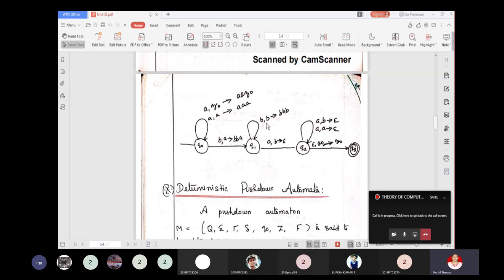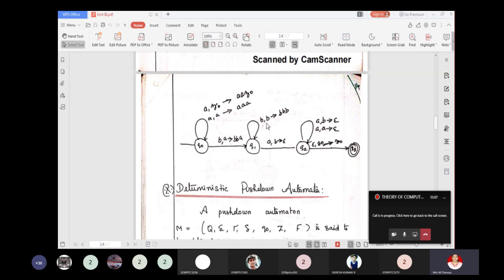Afterwards, when you read A after B, you are supposed to read A. So at that time, when you read A and the top of the stack is B, pop. Repeat this for B and also for A, pop. At last, epsilon is pointed to by the tape and Z naught is the top of the stack. Then do nothing but enter into the state called Q3.